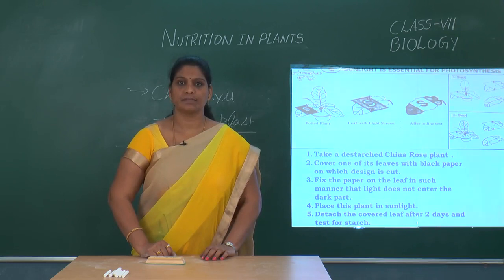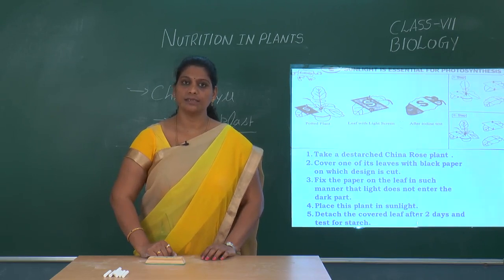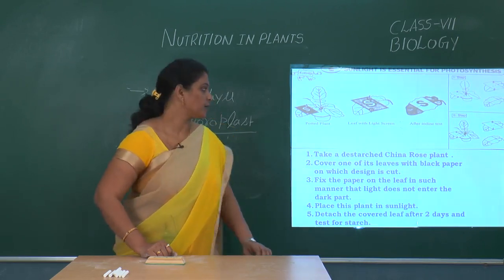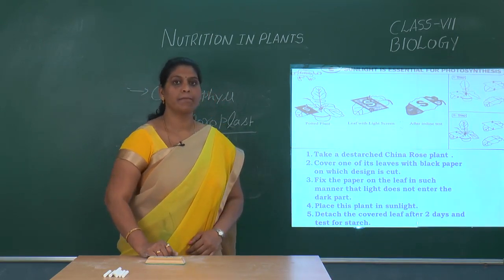To destarch the plant, keep the plant about 2 to 3 days in a dark room. Then whatever reserved starch is present in the leaves gets utilized by the plant. On the third day, take the destarched plant out and cover one of its leaves with a black paper.